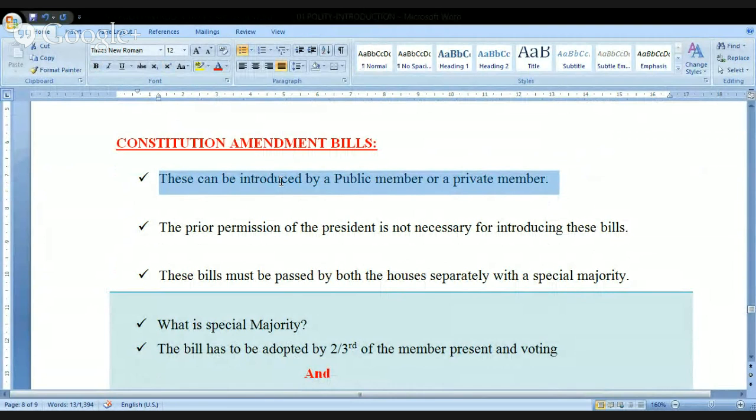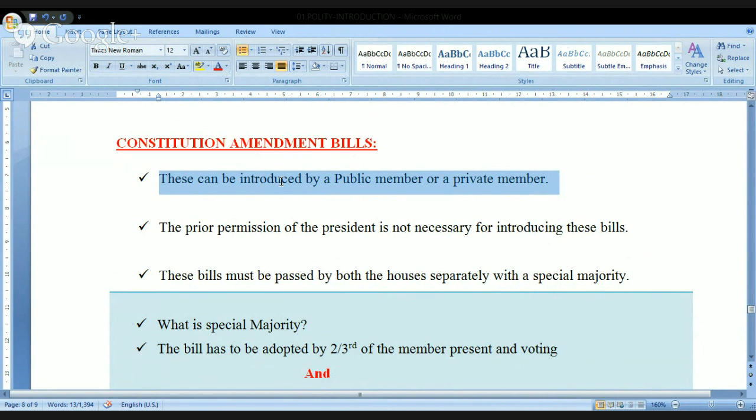Please watch this two, three, or four times. That all depends on you. But you must be clear and specific about the differences between ordinary bills, money bills, and the Constitution amendment bills.